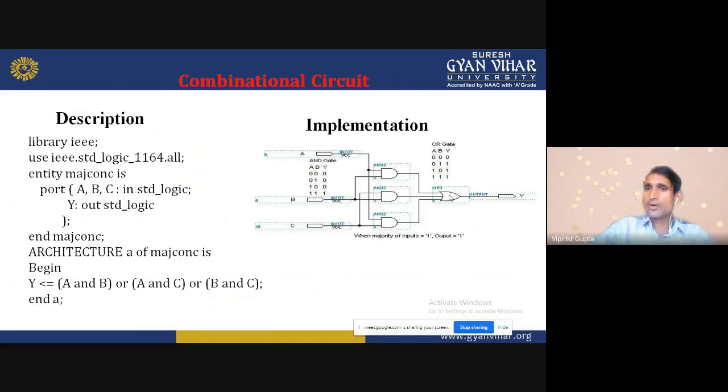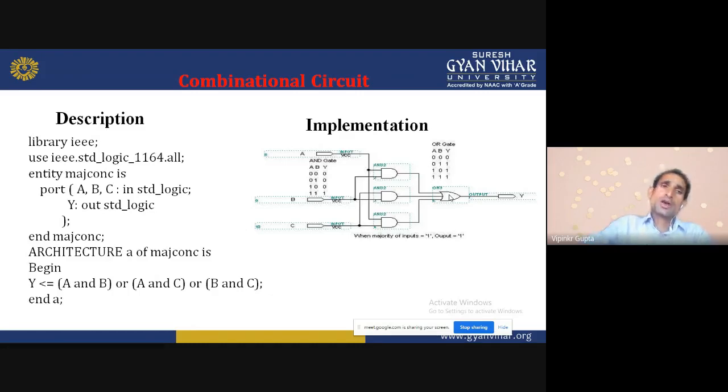So this is a combinational circuit. It depends only on the present state. It doesn't have memory. That is the basic difference. It does not have any feedback. So this is a simple example of a combinational circuit. It is a combination of logic gates.